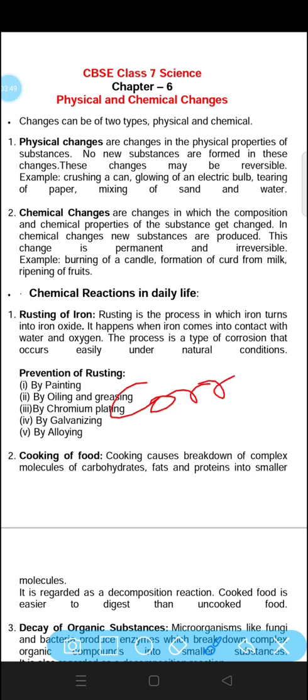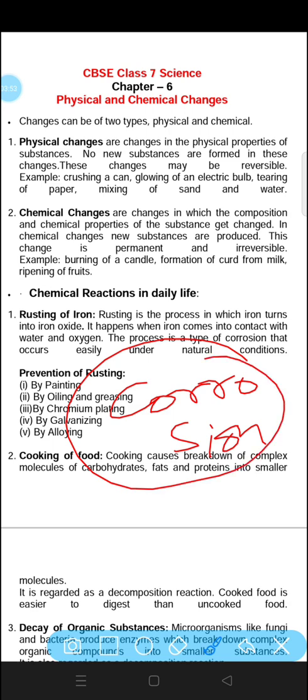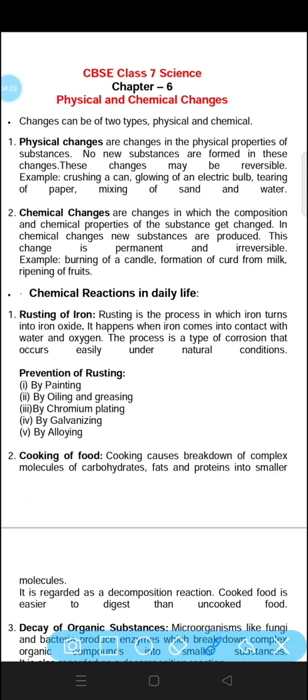So corrosion is basically a chemical change in which iron reacts in presence of oxygen and water to form iron oxide and the object corrodes. It is a slow change. It occurs easily under natural conditions. If you leave the iron article for a long time in open atmosphere, what will happen? It will corrode and rusting of iron will take place and it is a type of chemical change.